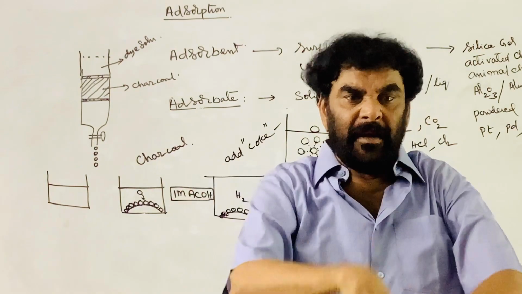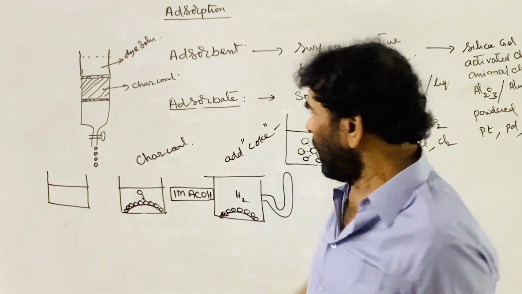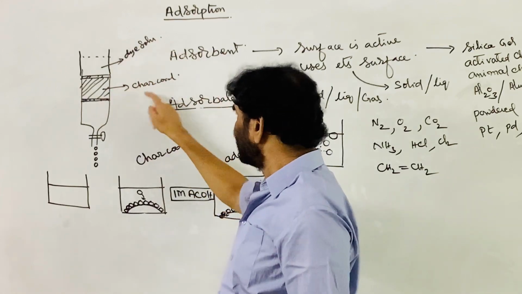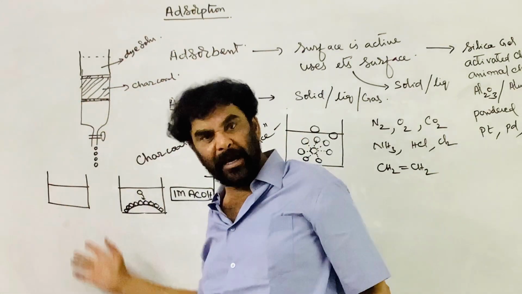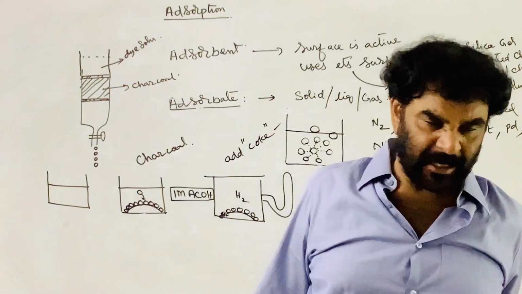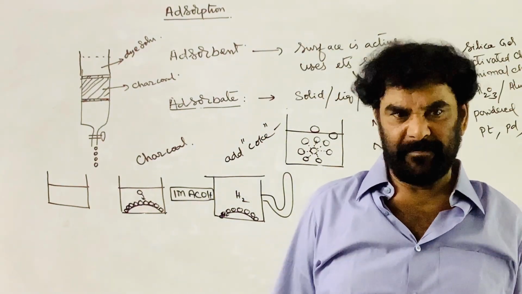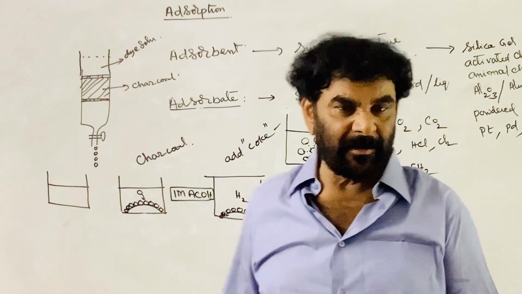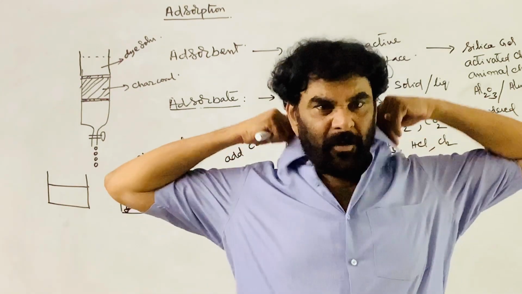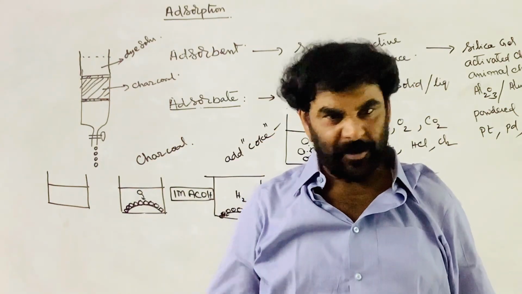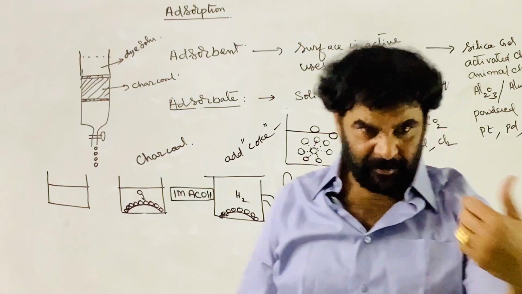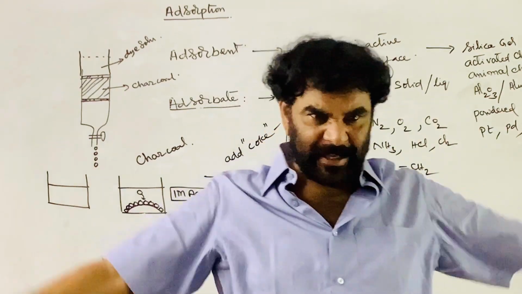The coloring material is held up by the charcoal, and only the colorless solution comes out, which on cooling gives the crystals of sugar. Sugar is highly soluble in water, so the yield is very low. Only 40 to 50% of the sugar comes out, and the remainder goes with the liquid part, which cannot be crystallized.